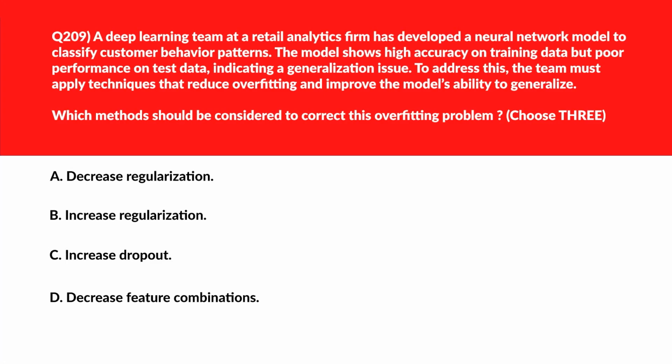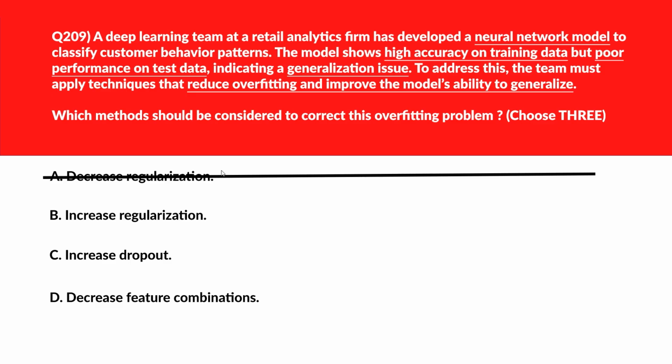Alright, now we have to select 3 correct answers. This is a multiple choice question. Option A says decrease regularization. Decreasing regularization weakens the constraint on model complexity, increasing the chance of overfitting. Incorrect. We'll move to B. B says increase regularization. Increasing regularization helps control overfitting by discouraging overly complex weight patterns. Let's keep it. We'll move to C.